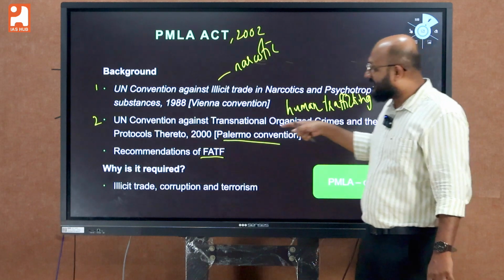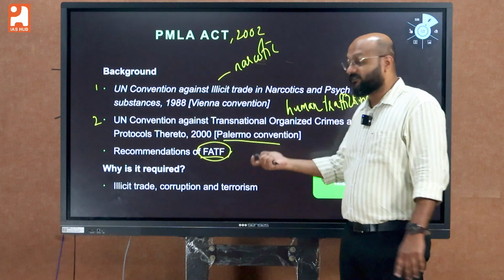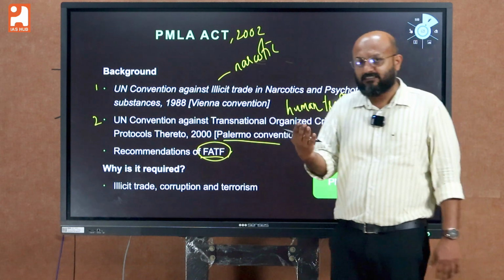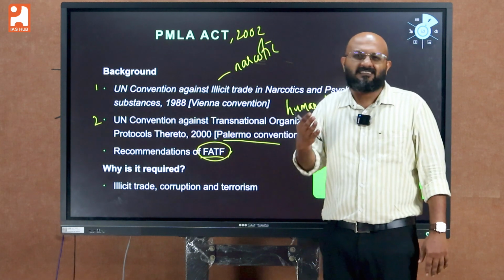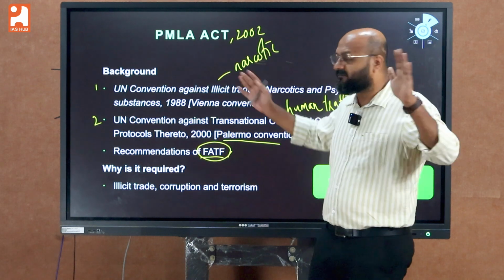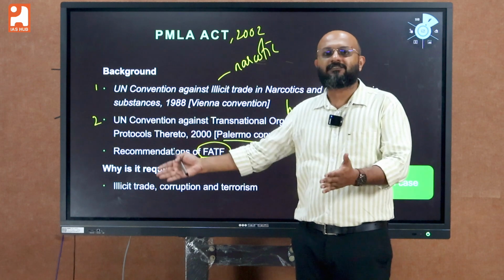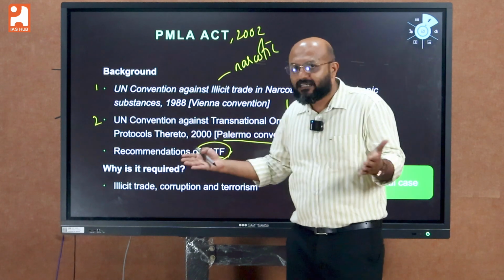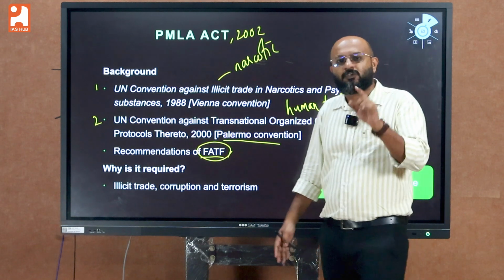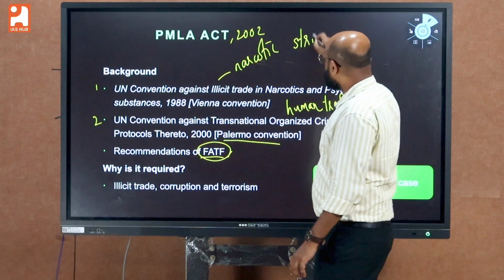The third reason was the recommendations of the Financial Action Task Force. See, by the beginning of the 21st century, the world was witnessing new challenges like the rise of extremist and militant organizations, and all this black money created by organized crime networks was actually ending up in the hands of these militant and terrorist organizations. So the Financial Action Task Force recommended that member countries take stringent action.